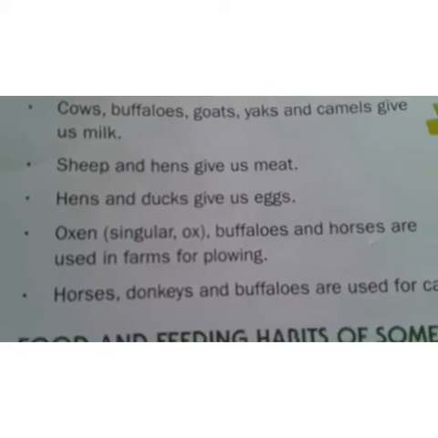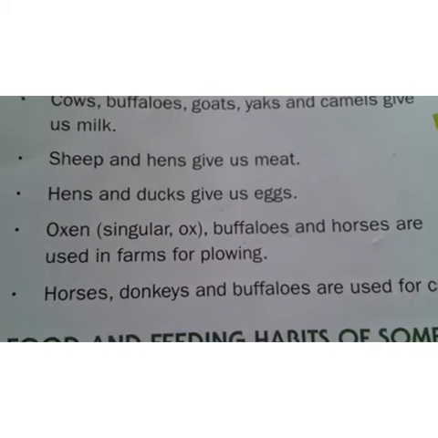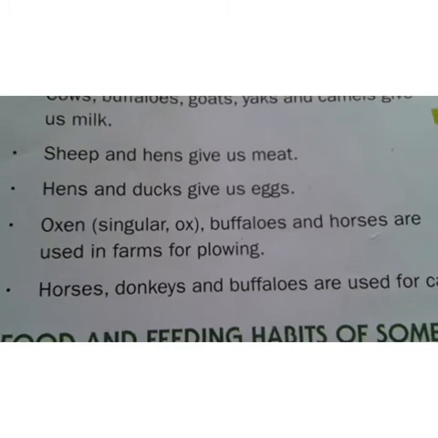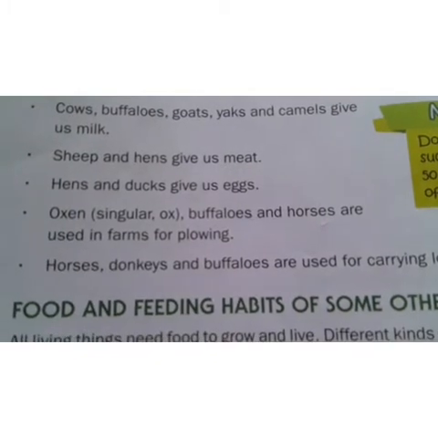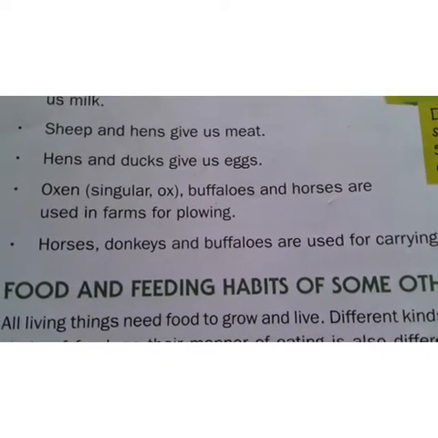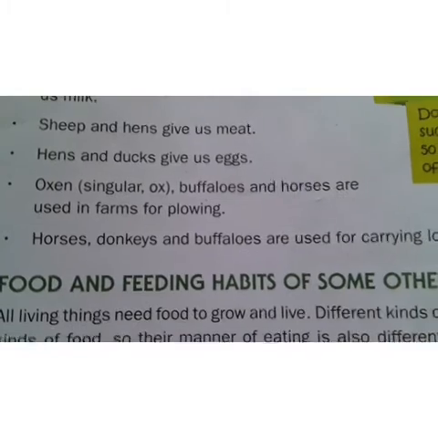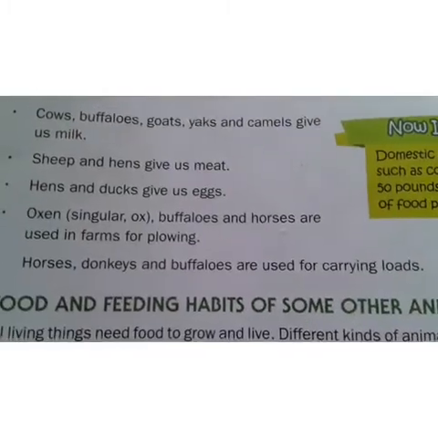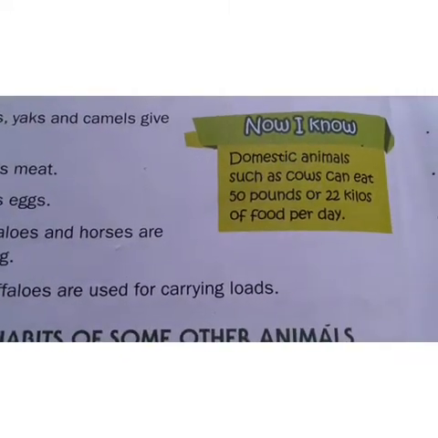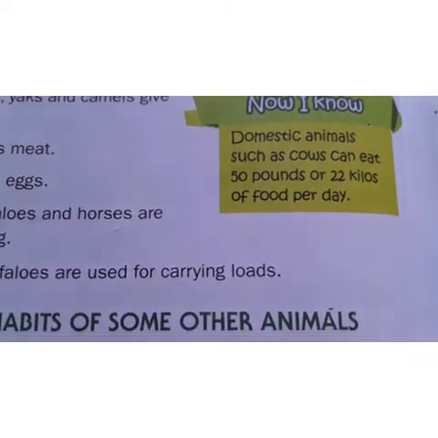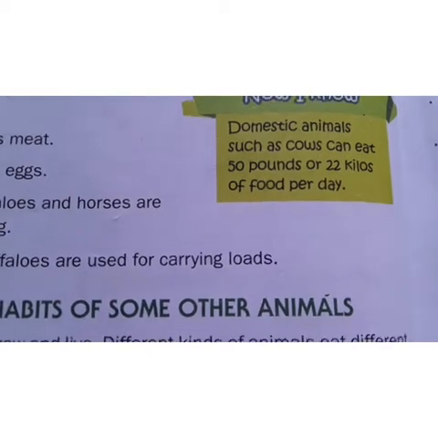And oxen, the singular form is ox and the plural form is oxen, and buffaloes and horses are used in farms for plowing. And horses, donkeys and buffaloes are used for carrying loads. See here, domestic animals such as cows can eat 50 pounds or 22 kilos of food per